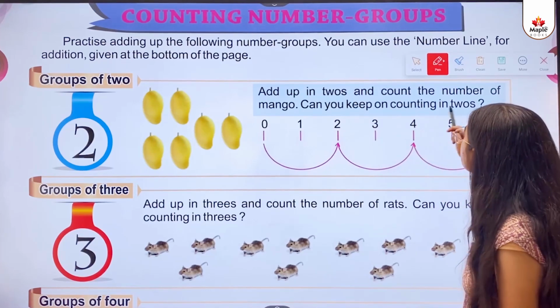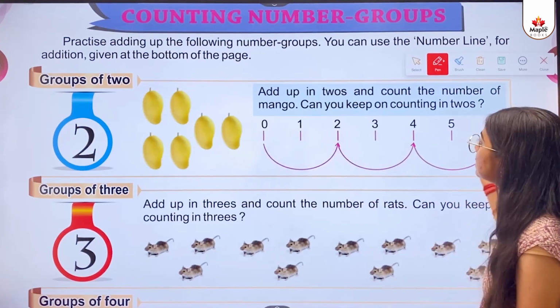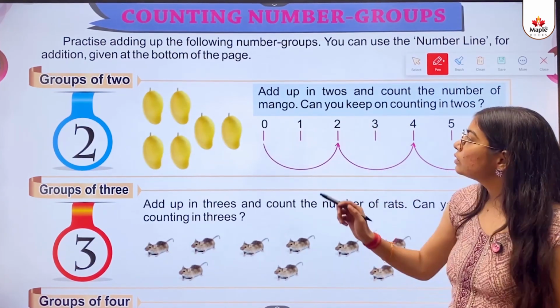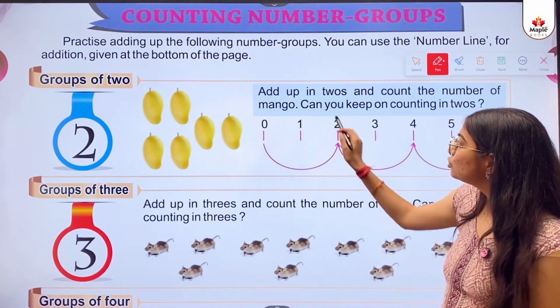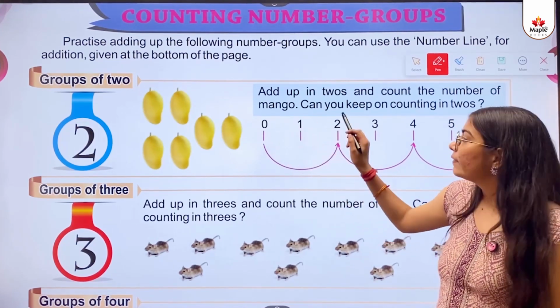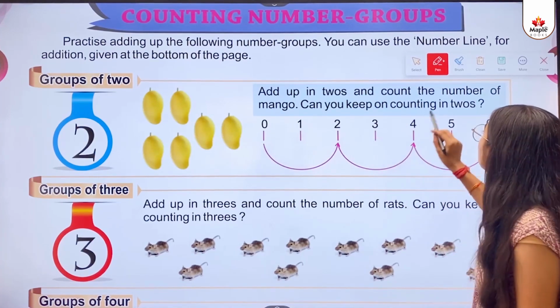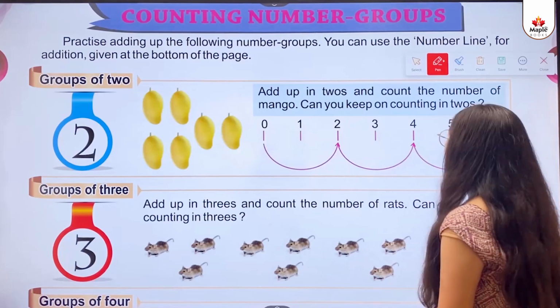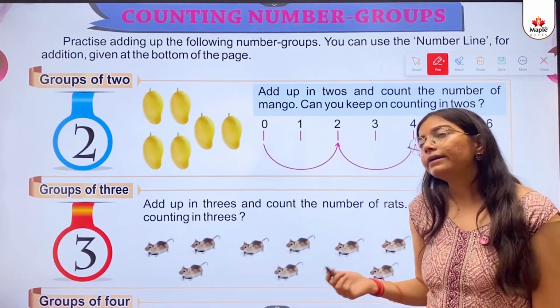Can you keep on counting in twos? So kids, as you can see, there is a number line given from 0 to 6. 0 to 2 makes one group, then 2 to 4 makes another group, then 4 to 6 makes a third group. So we have got what answer? 6. So the answer is 6 here.